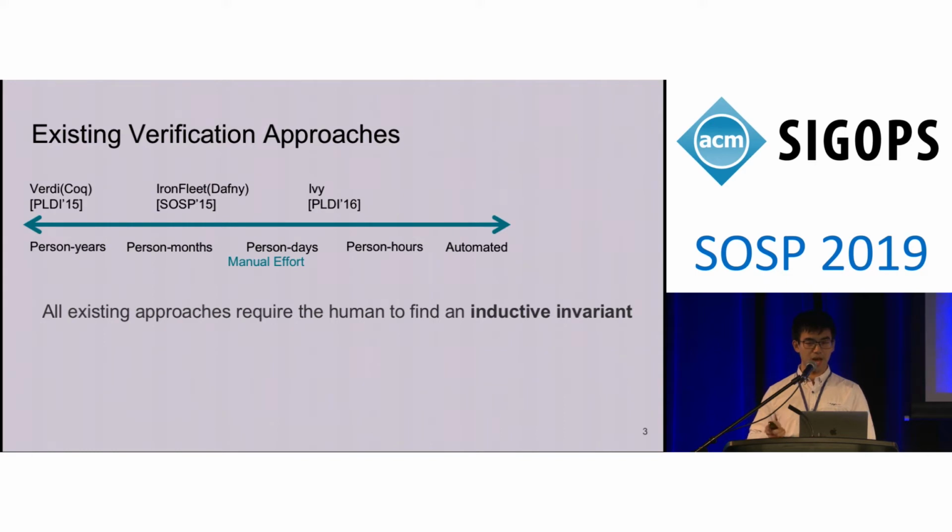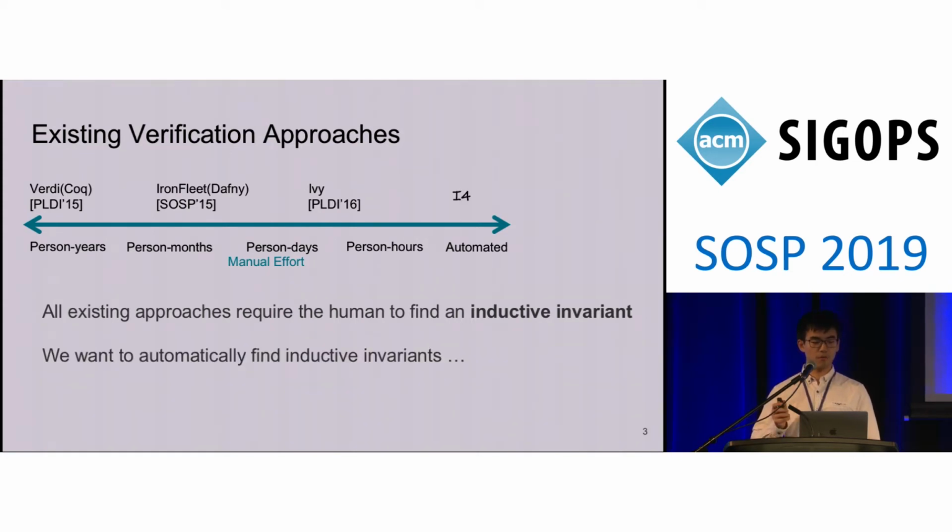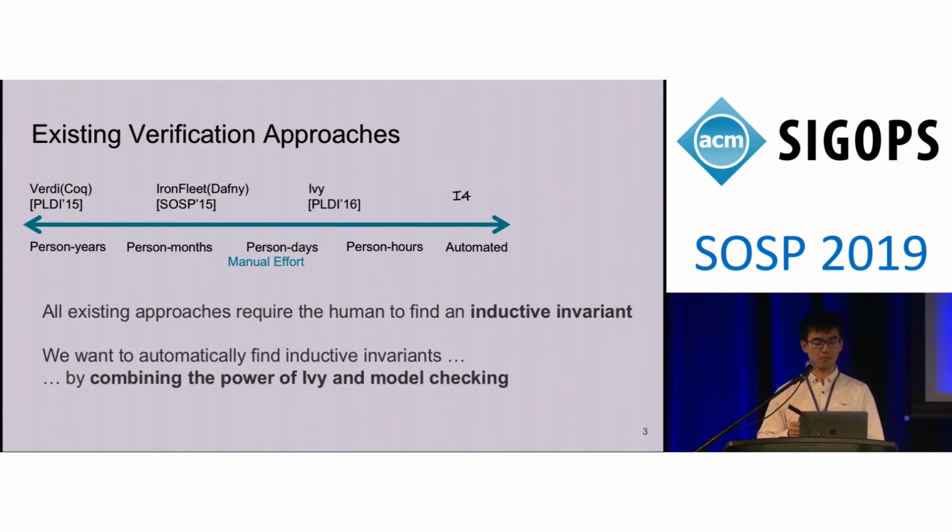In the next few slides, I will introduce the concept of inductive invariant in detail. And in this project, we propose a novel way to automatically find this inductive invariant, which allows us to prove the safety property of our distributed protocols with little to no manual effort. And the key in our approach is that we combine the power of Ivy and model checking.